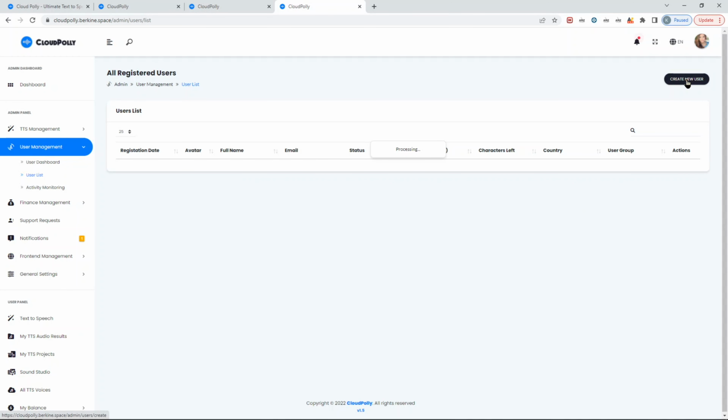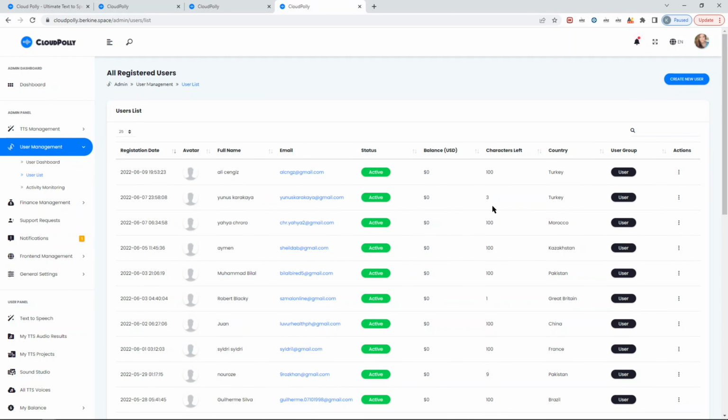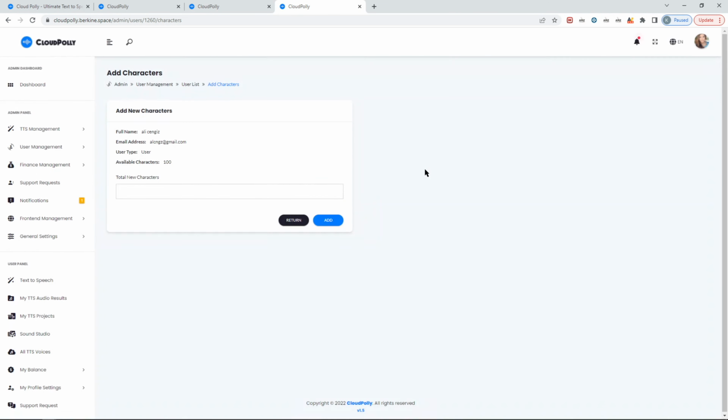Obviously you can create a new user manually for someone, but you can also add credits to your user. So for example, if you don't want to have a person subscribed and the person is asking for credits, or a person asks for support because they face some kind of issue, or you just want to give some credits, all you have to do is click one button and then add whatever million characters you want to add. It's that easy.